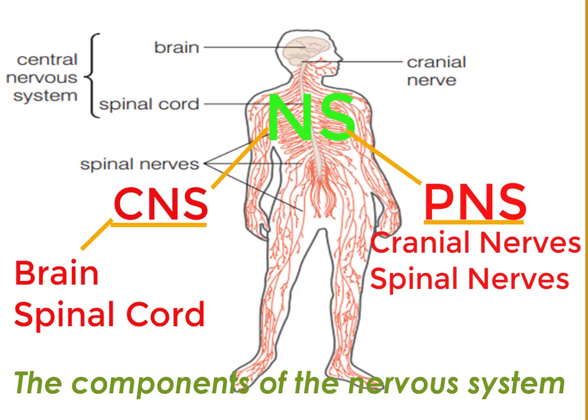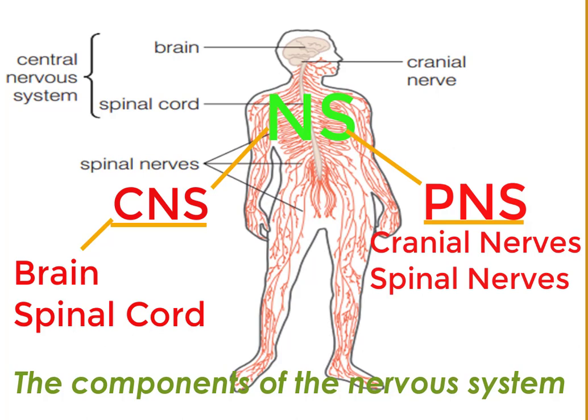The brain and spinal cord are responsible for receiving the information, and processing and integrating it in order to send it back to the effector. Cranial nerves emerge directly from the brain and relay information between the brain and the head and neck, including the special senses of vision, taste, smell, and hearing.